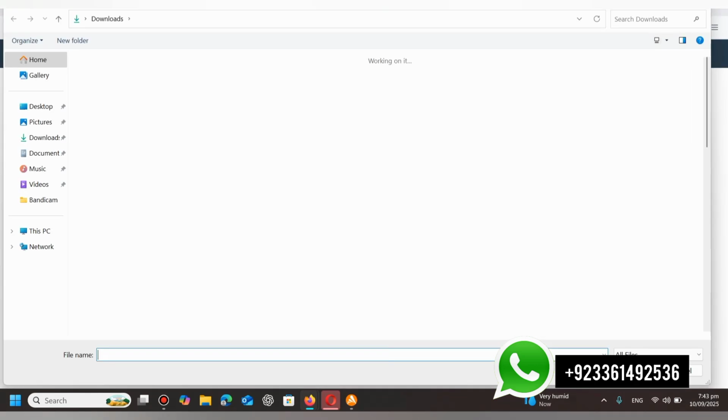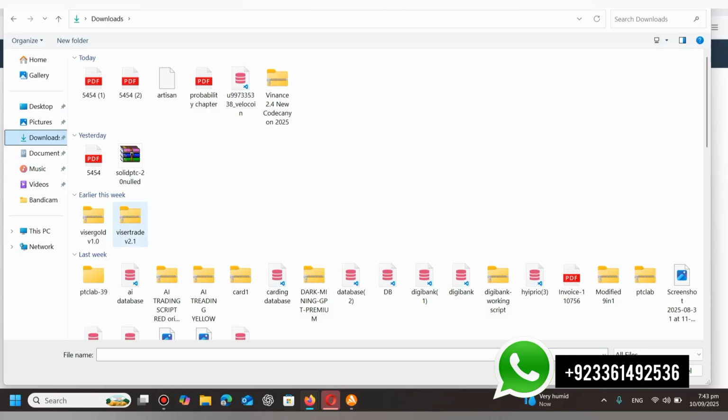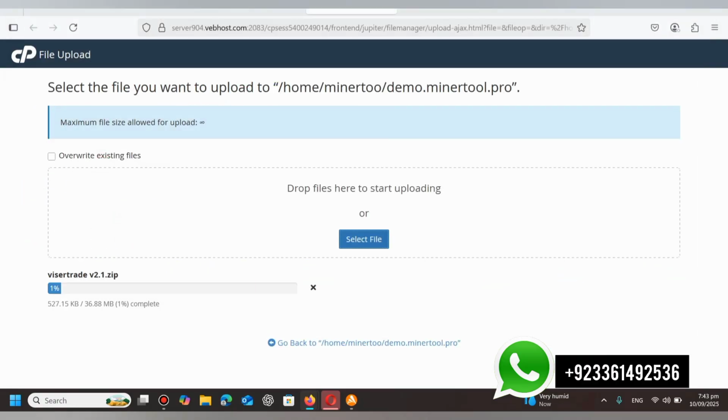So first I will add my file, ViserTrade. So this is the latest version 2.1, and it's complete with extended license. So our script is uploading. It will take some time. After uploading, we will go to the database section and make a database for that. So the script has been uploaded successfully.